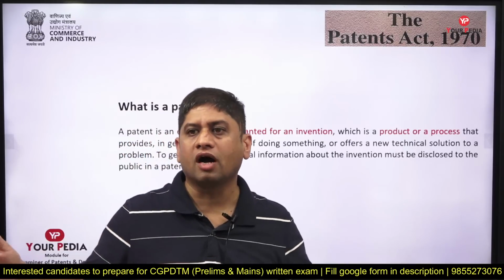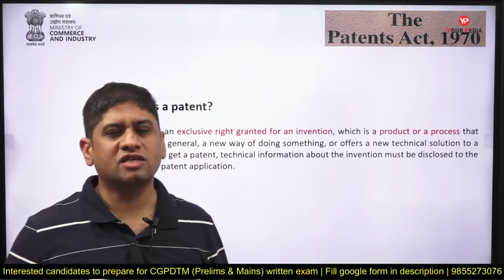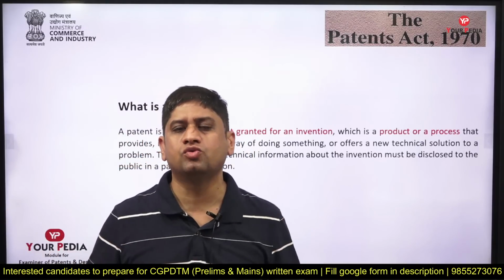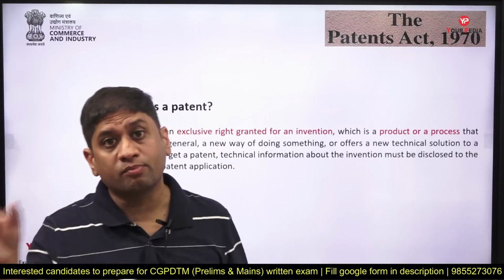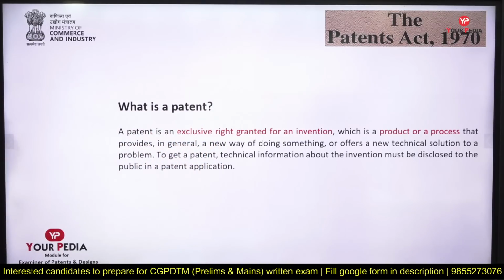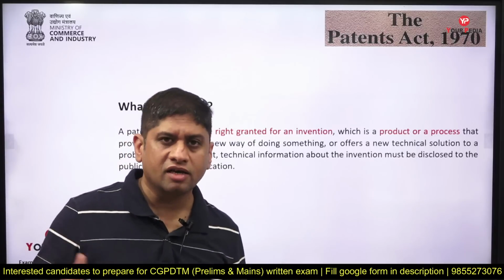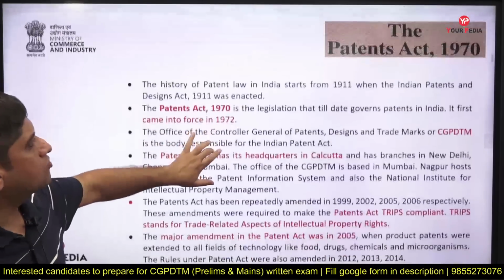The way you do any work is a process, and that too can be a new invention. A patent is given on an invention, something new which you identify or find. It can be a process or a product, and a patent is given on both. It is an exclusive right granted for an invention, and it can be the way you do things or a new technological solution to something. A patent can be given on a new way of doing anything or on a new thing you have made. This is the definition of a patent.